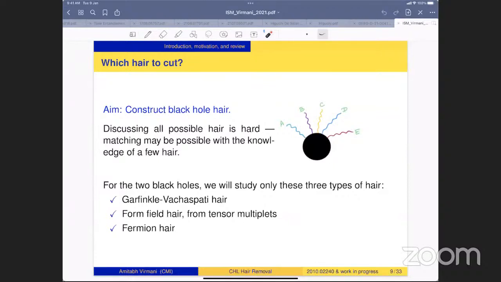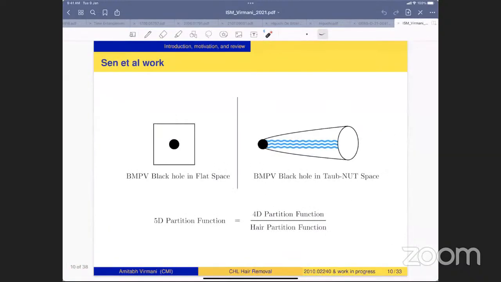Specifically, the modes we will be looking at are the so-called chiral modes, chiral hair. Then, using the tensor multiplets, we will be constructing form field hair. They all come from the tensor multiplet sector. And we will be looking at the fermionic hair also.